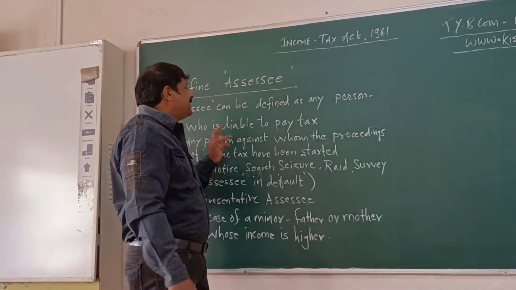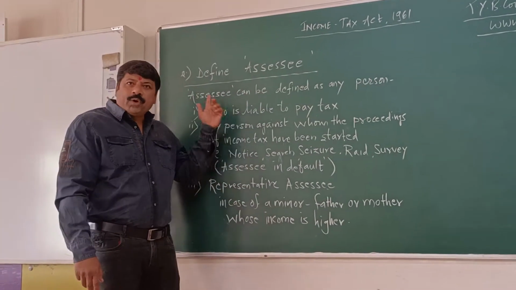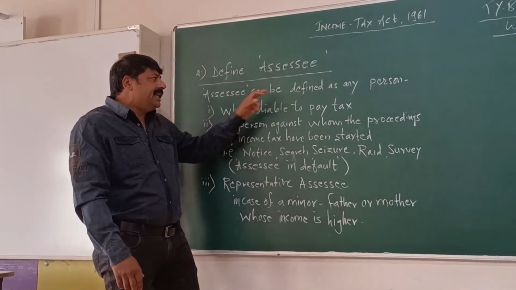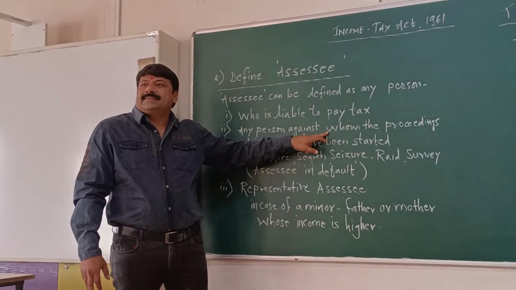First definition is an assessee. Now who is an assessee? 3 points you have to understand. Number 1, assessee can be defined as any person who is liable to pay tax.